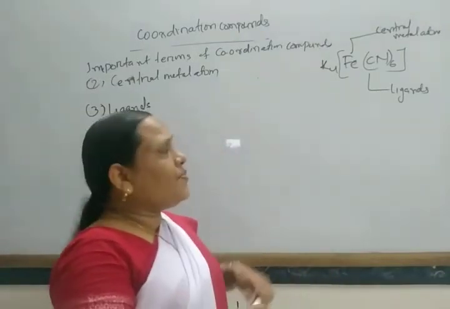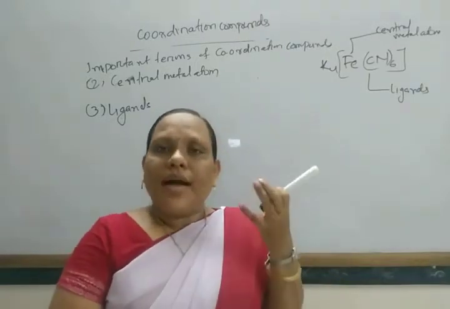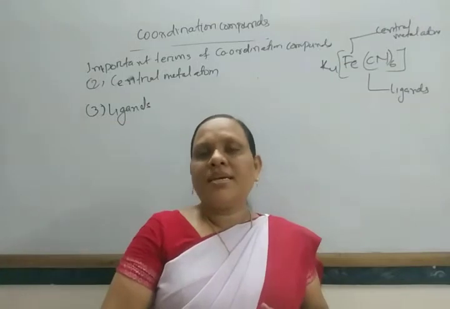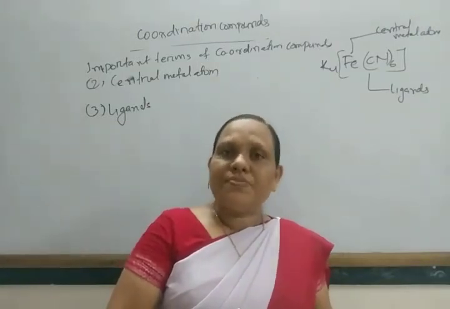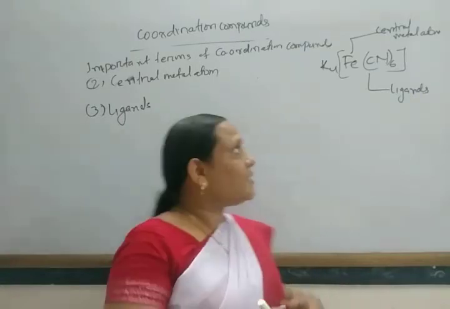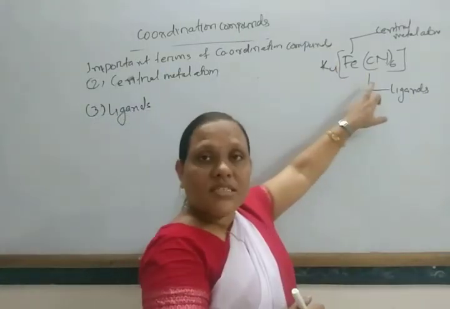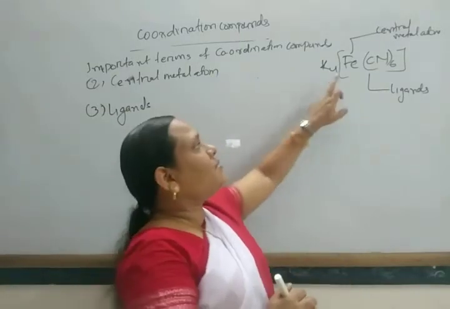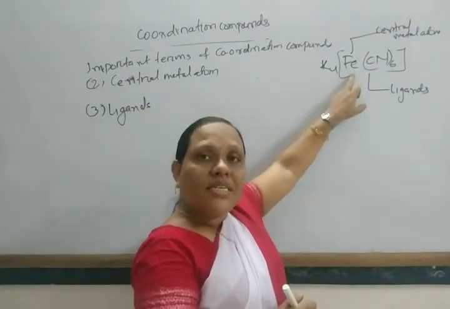So in this way, the metal atom is deficient of a pair of electrons. The central atom has a deficiency of a pair of electrons, so it can receive a pair of electrons. In this way, it acts as a Lewis acid.